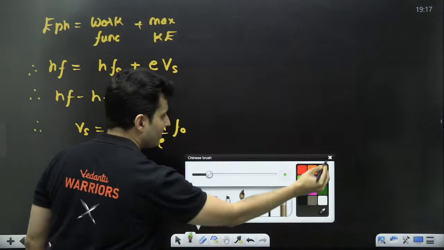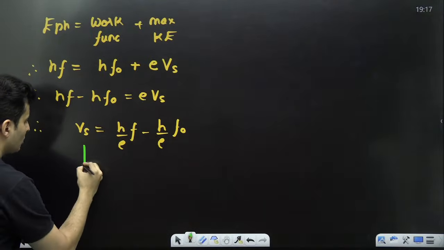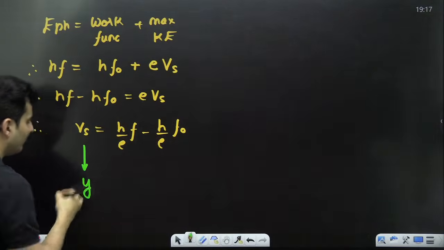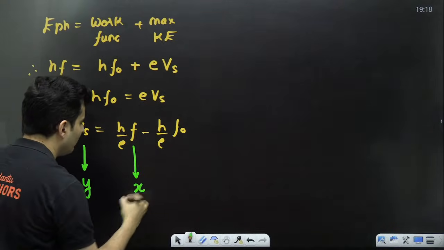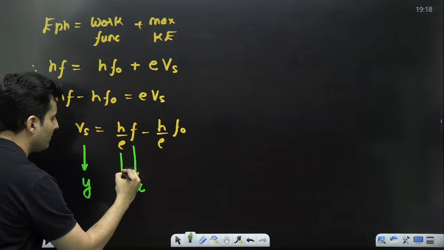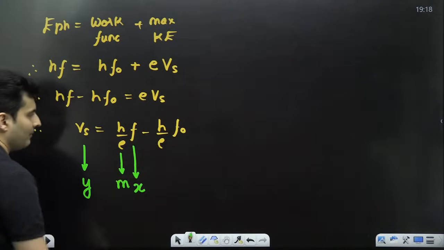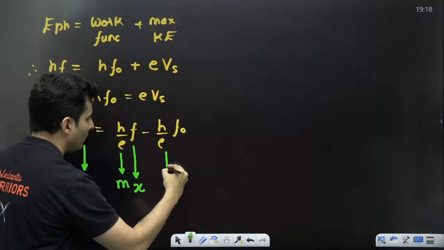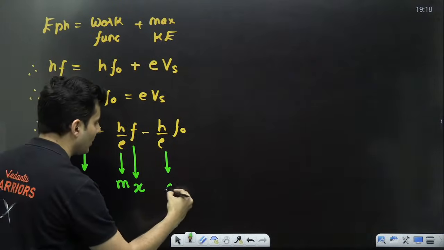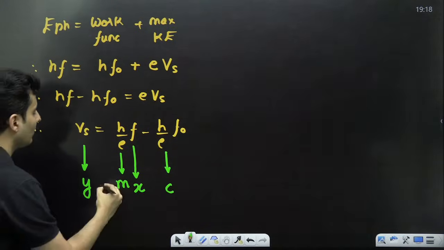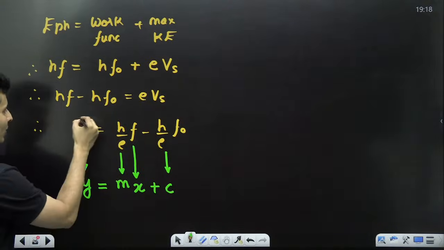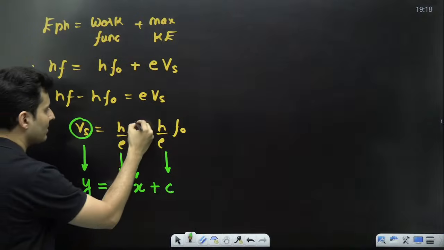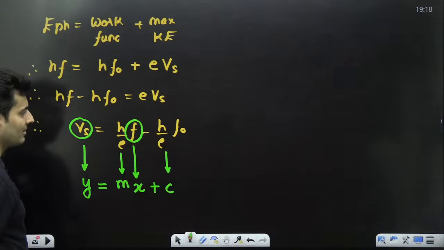Now just compare this equation with y equals mx plus c: instead of stopping potential, write the variable y; instead of frequency, write x; instead of h by e, write m; instead of hf naught by e with the minus sign, write the expression c. So y is mx plus c, provided you make stopping potential the y-axis, frequency the x-axis.